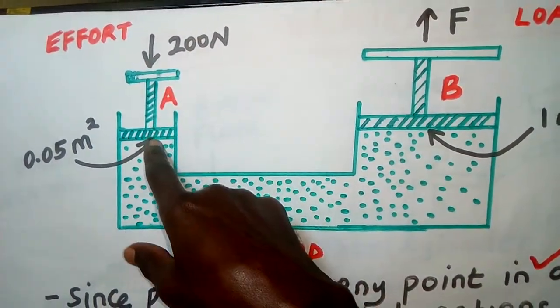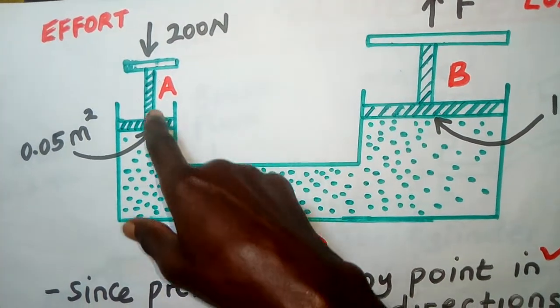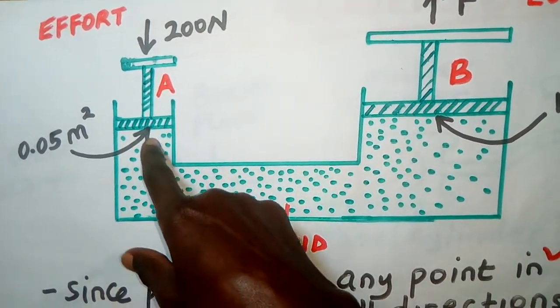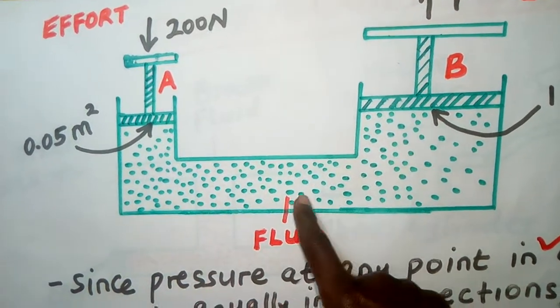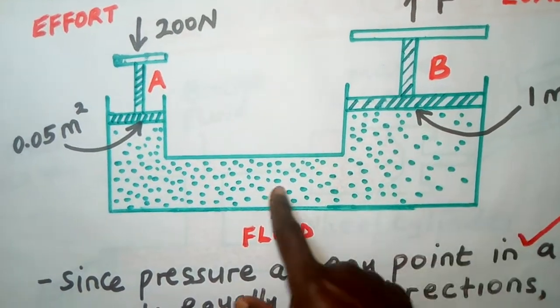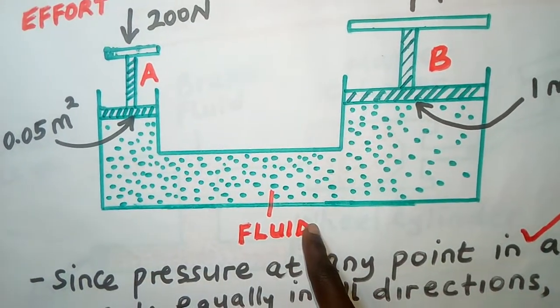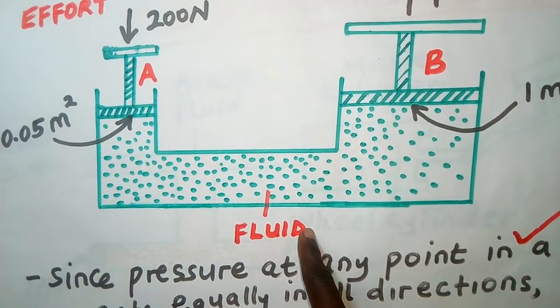When you press this piston A down, the force you are applying is going to create pressure. That pressure is going to be transferred on the fluid. Inside here we have a fluid. Now this fluid could be a liquid or a gas, but normally we use a liquid.